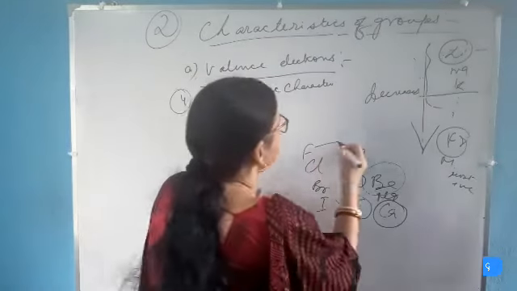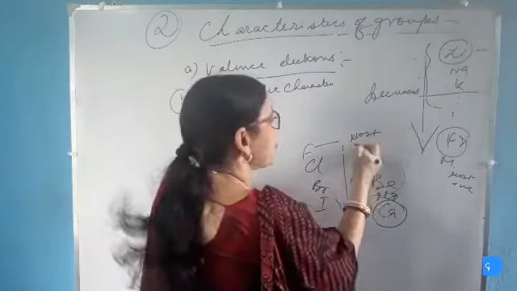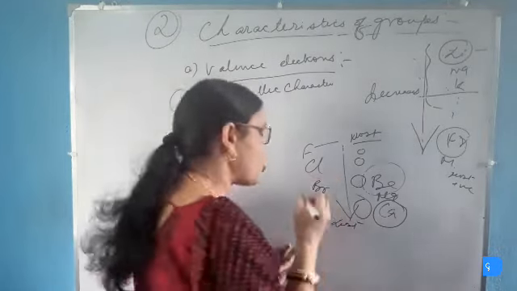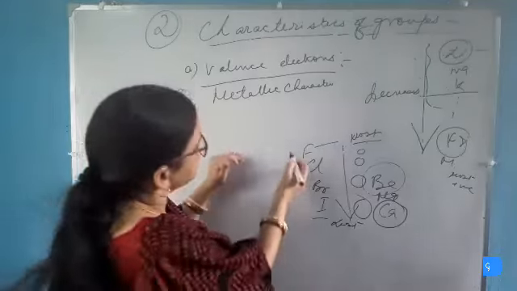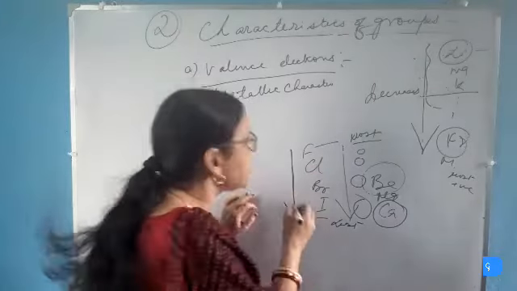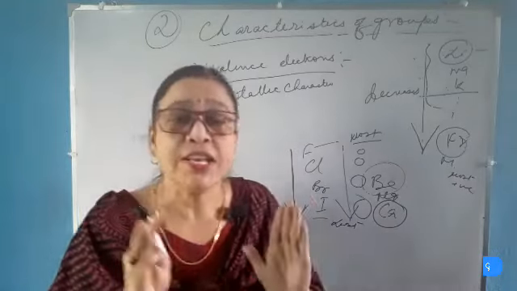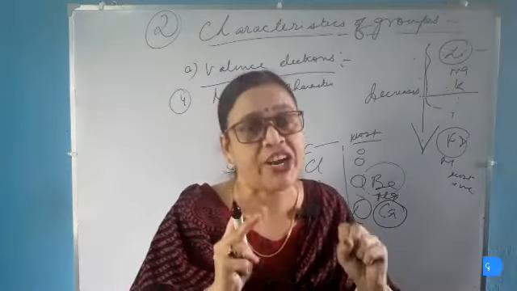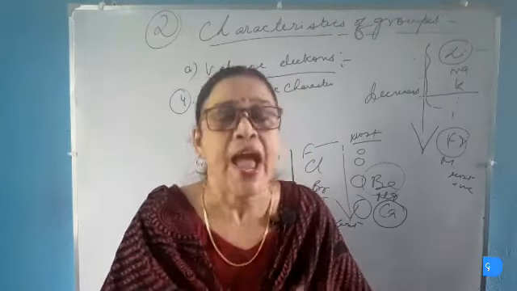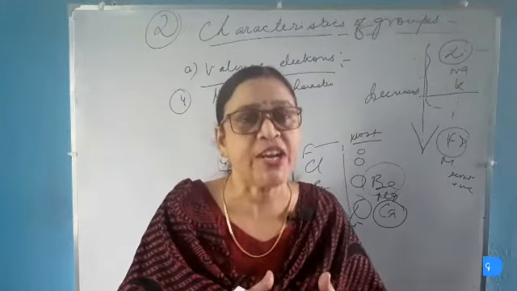So fluorine is the most electronegative or most non-metallic in nature, whereas iodine is least electronegative or least non-metallic in nature. Thus we can see that the non-metallic character or the electronegativity of the non-metal decreases in a group. This is because the electron affinity of the nucleus decreases, as the size of the atom increases and the nucleus is deeply situated in the atom.